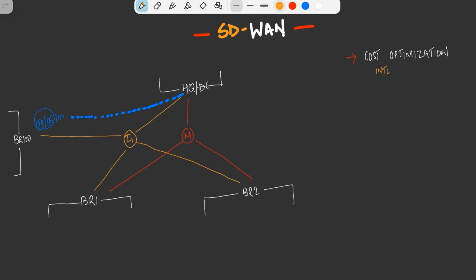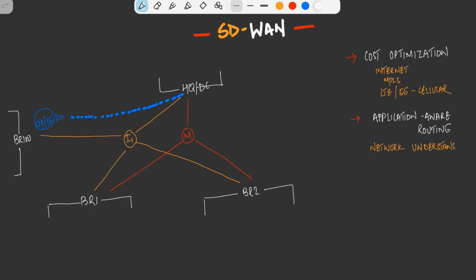There is an option to connect our branch using LTE or 5G services. Without MPLS or a dedicated leased line, we can connect our branches via LTE or 5G connectivity. This reduces the cost of highly expensive MPLS links. So we have MPLS, internet and 5G cellular connectivity, which reduce the cost.